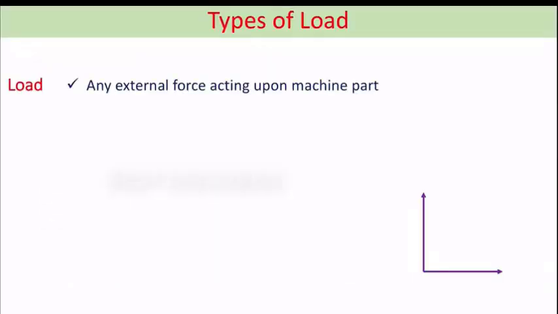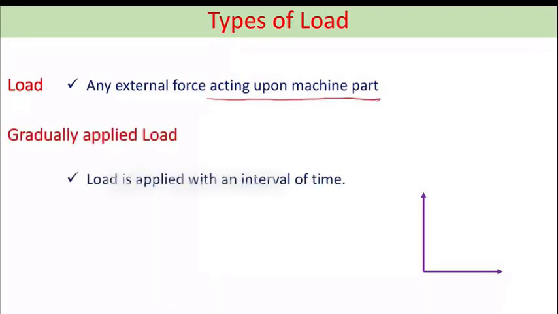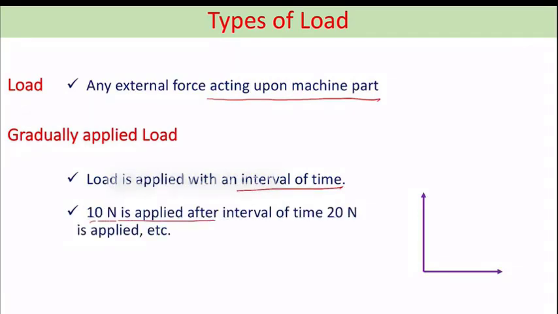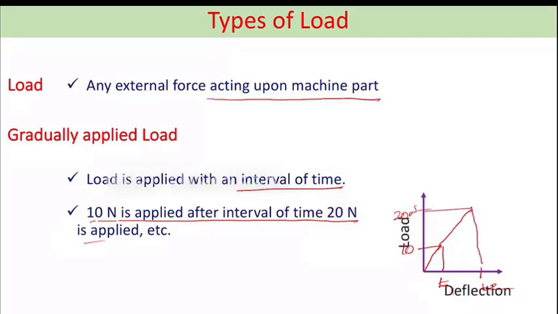Let's see the types of load. Load is nothing but any external force acting upon a machine part. Gradually applied load: load is applied with an interval of time. Example, 10 Newton is applied, and after an interval of time, 20 Newton is applied. For example, here I am applying a load of 10 Newton for a time t1. After time t2, I am applying a load of 20 Newton. So the stress and strain will increase gradually. That is called gradually applied load.